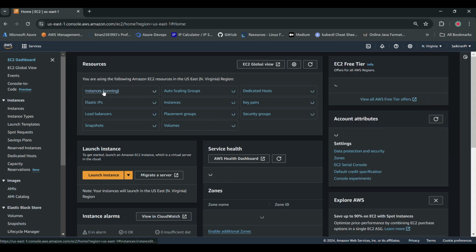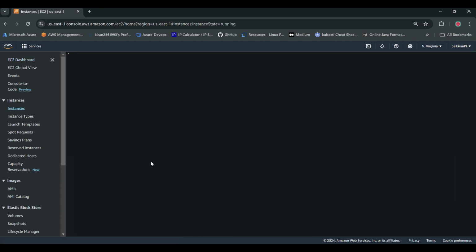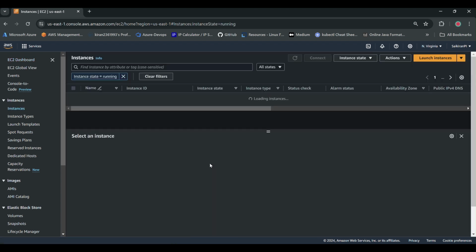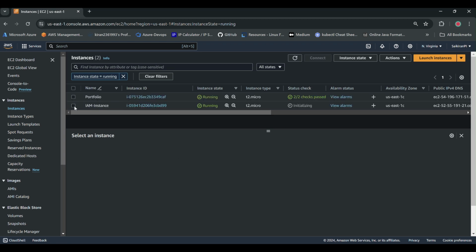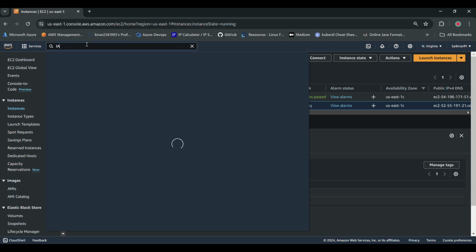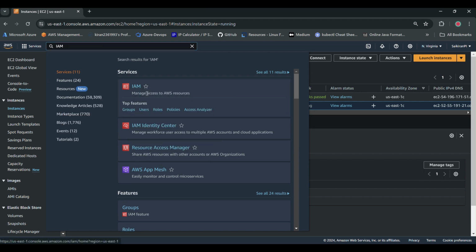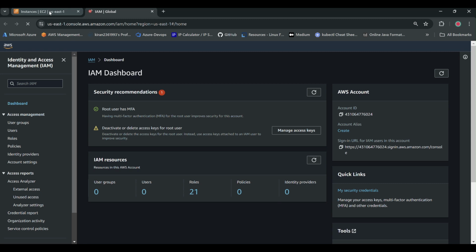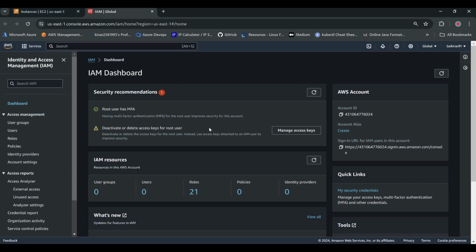Here is my console, guys. Before coming to the session, I have created an instance just to avoid wasting time. When you are creating an instance, make sure that you give proper tags, because tags play a very crucial role here. The tag I've given is owner and test user one. You also do the same, and then come back here, go to IAM. Just like Kubernetes labels, here in IAM tags play a very crucial role.